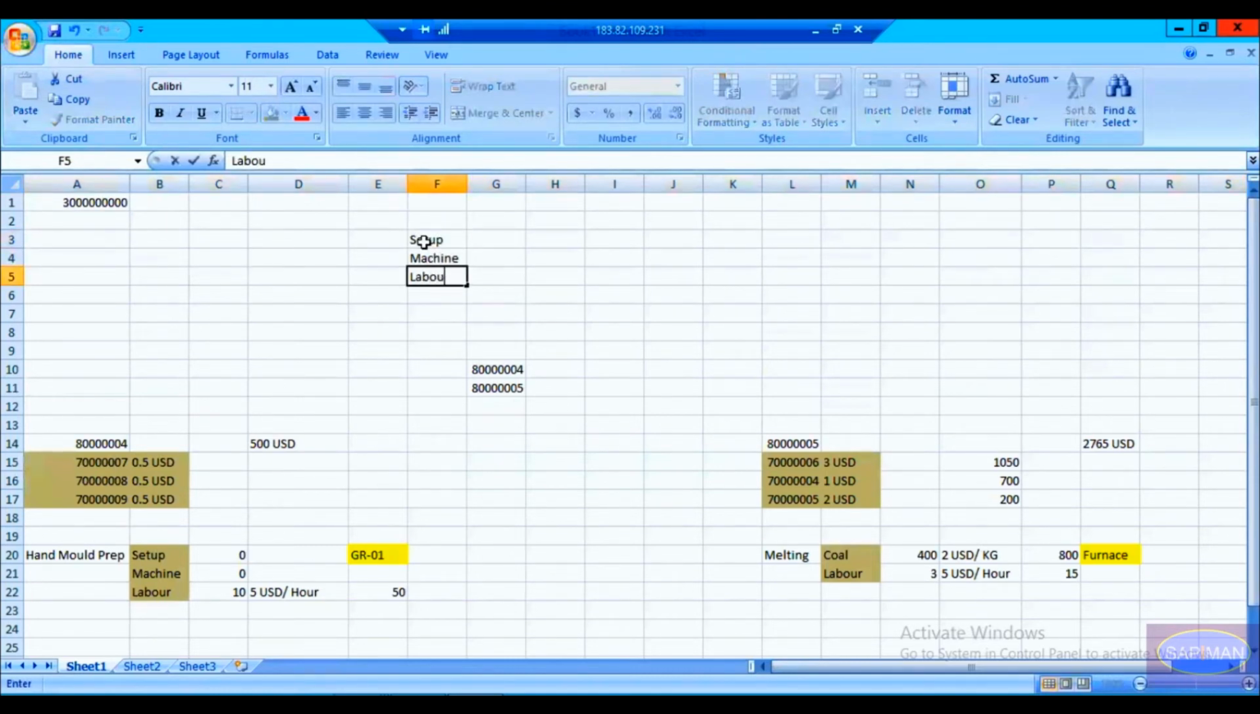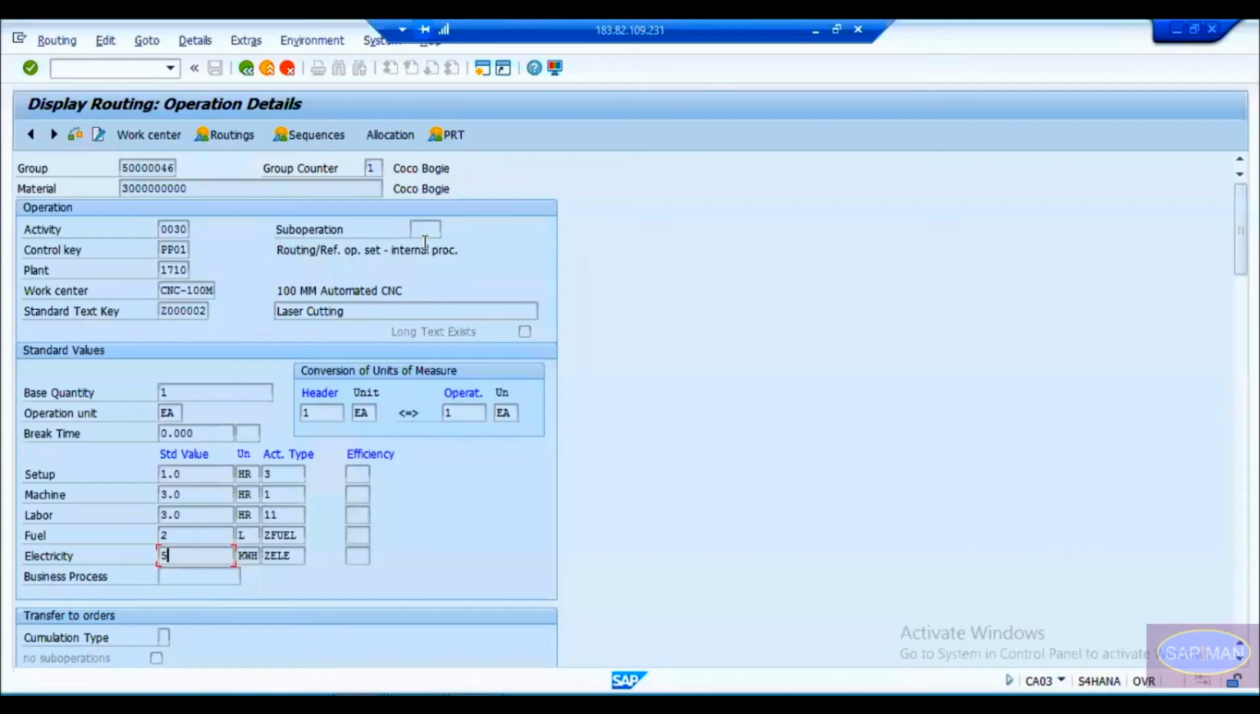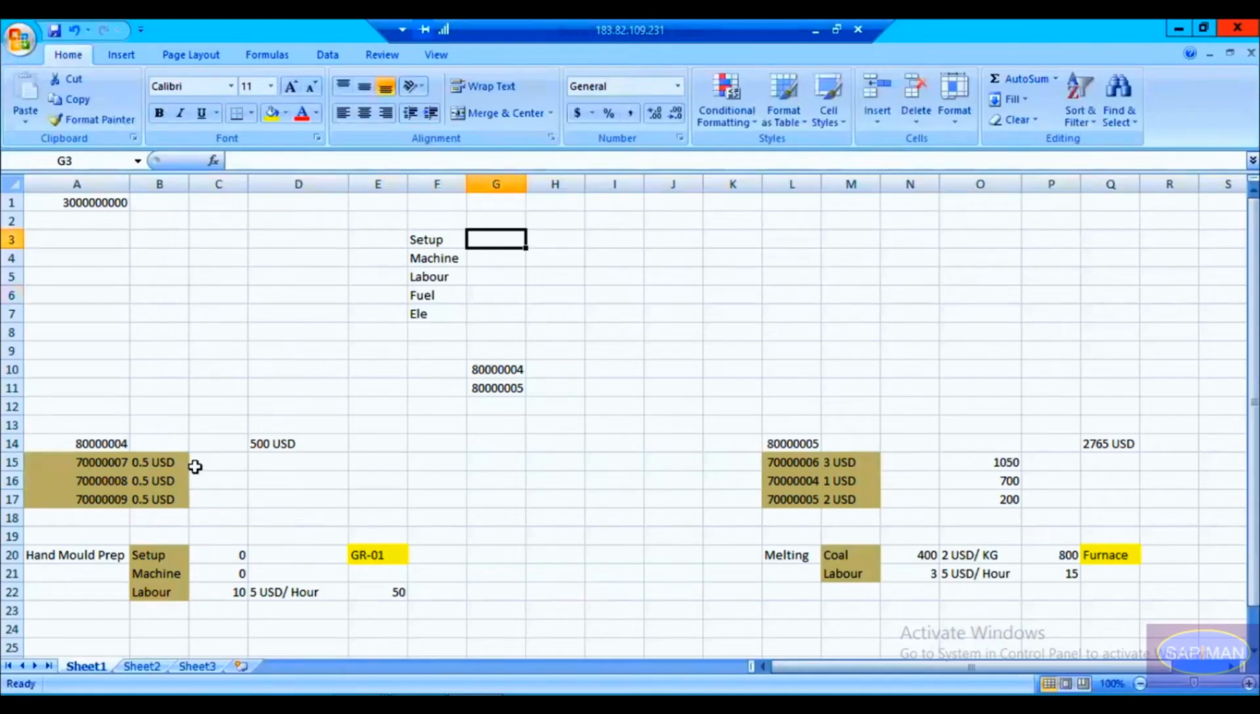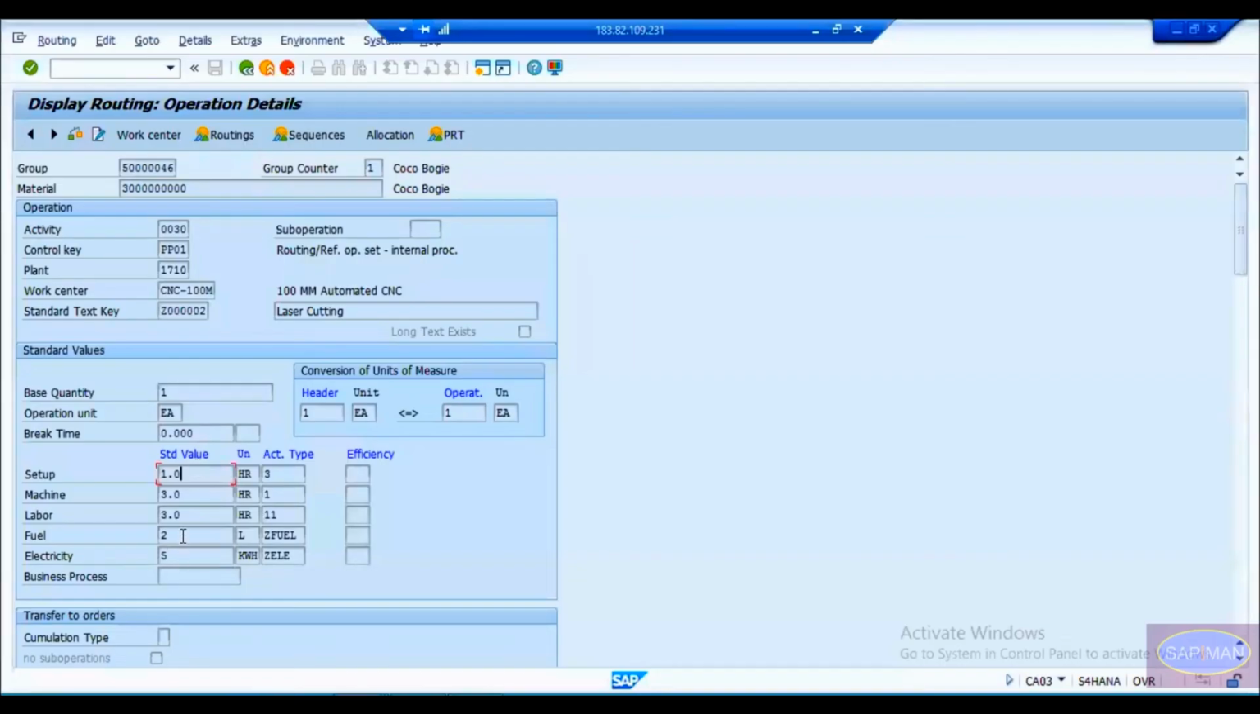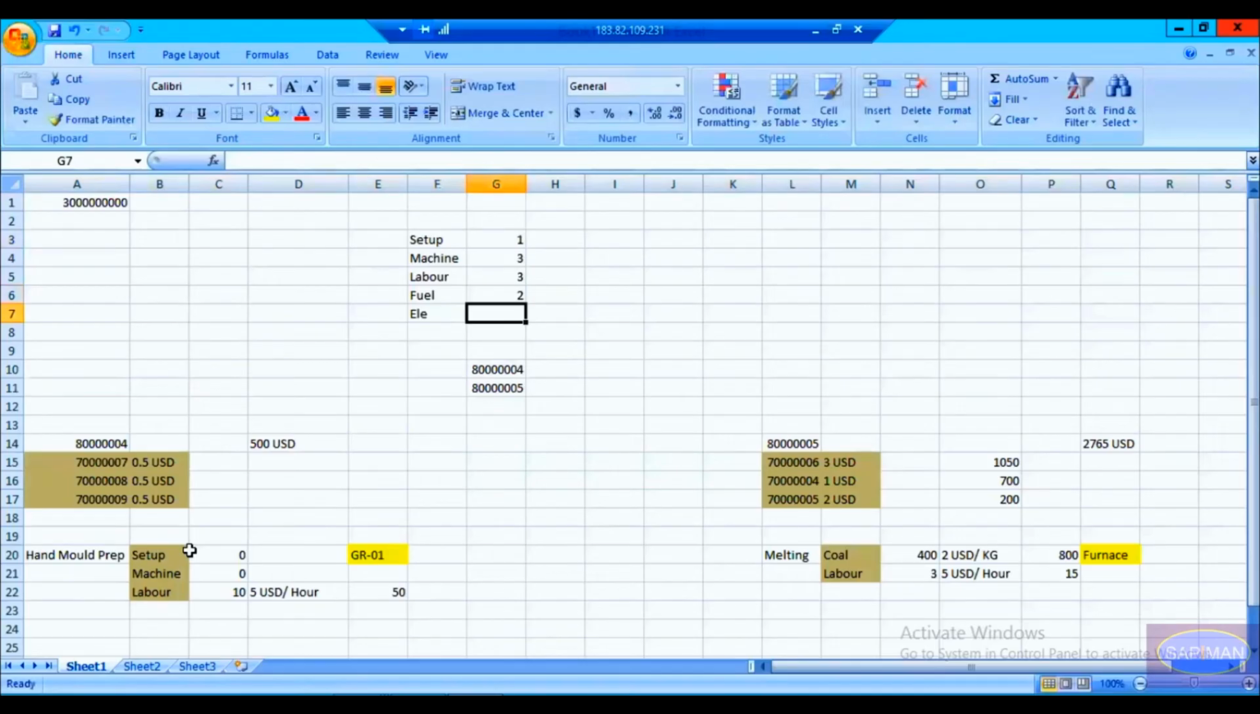Machine, labor, and fuel and electricity. Okay, so what is the setup here? You see 1 hour of setup, 3 hours of machine, 3 hours of labor. What is the fuel? Fuel is equal to 2 liters, and then electricity. What is electricity? 5 kilowatt hours. Okay, 5 kilowatt hours. This is for which operation? This is for the CNC machine. These operations are for the CNC.